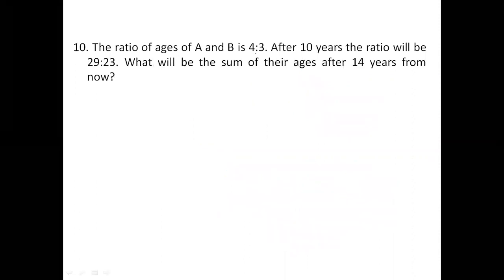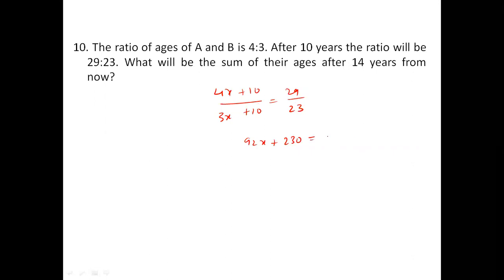The ratio of ages of A and B is 4:3. After 10 years, the ratio will be 29:23. Let's say 4x and 3x are the present ages. After 10 years: 92x plus 230 is equal to 87x plus 290. So 5x equal to 60, x equal to 12.